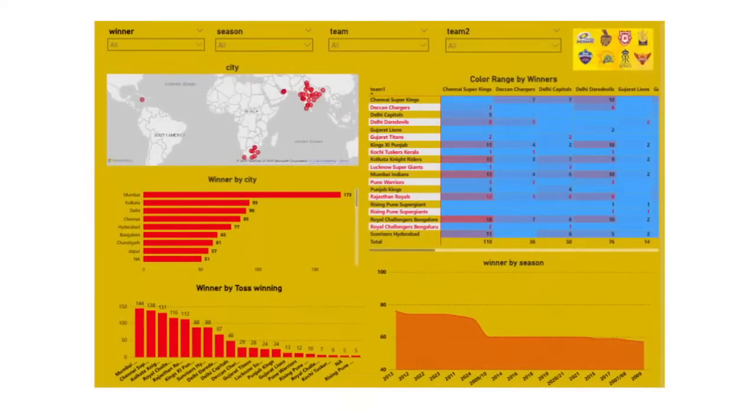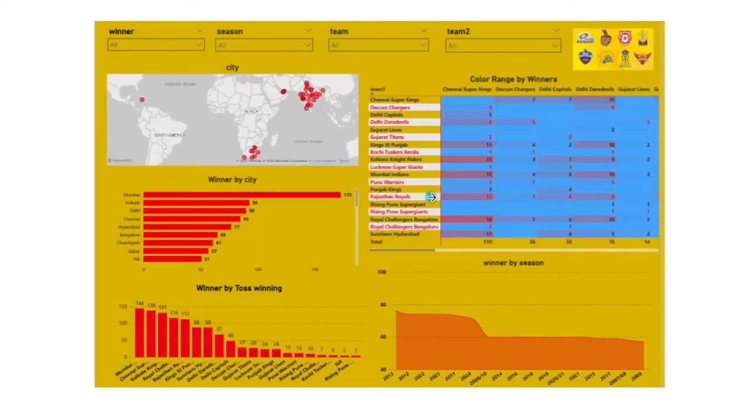Now you see this is our final output dashboard. This overall picture is called a dashboard, because we can decide particular values. There are options for winner, season, team 1 and team 2. In the winner option I can choose a team name like RCB or CSK, Chennai Super Kings, Royal Challengers Bengaluru, Lucknow Super Giants, or Kolkata Knight Riders.